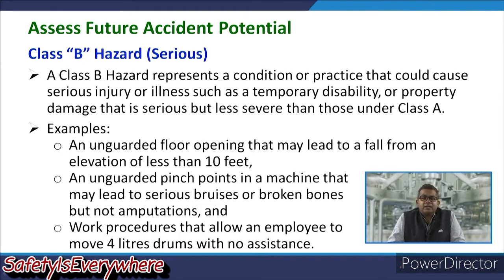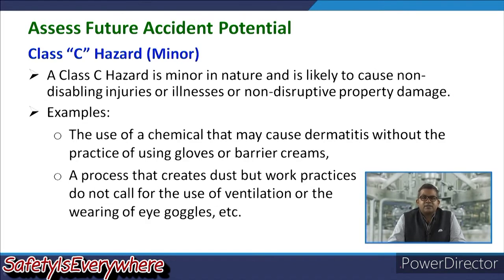Now let us have a look at the Class B hazard, that is serious. The Class B hazard represents a condition or practice that could cause serious injury or illness, such as a temporary disability, or property damage that is serious but less severe than those we have clubbed under Class A. Examples are an unguarded floor opening that may lead to a fall from an elevation of less than 10 feet, unguarded pinch points in a machine that may lead to serious problems or broken bones but not amputation, and work protocols that allow an employee to move a 4-liter drum without any assistance.